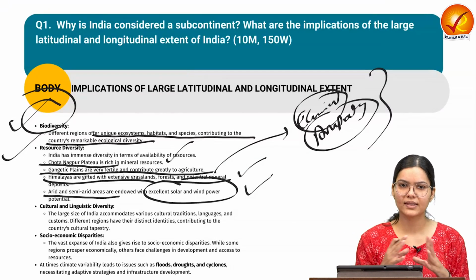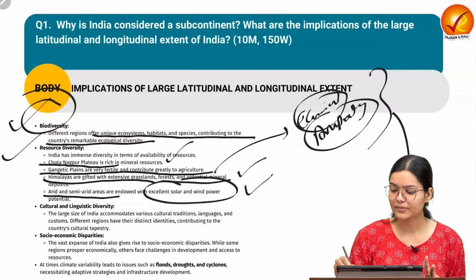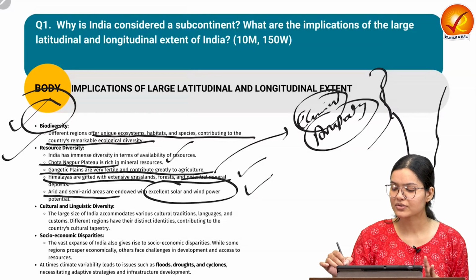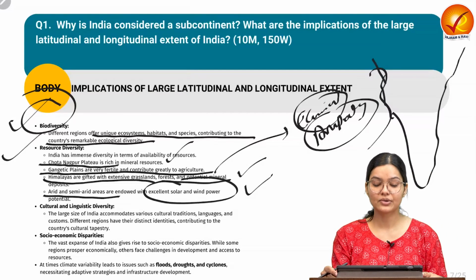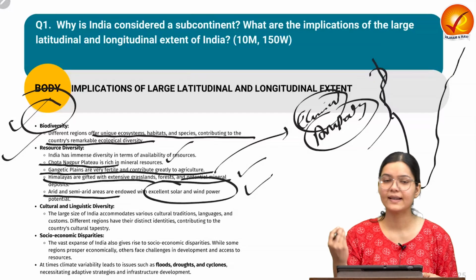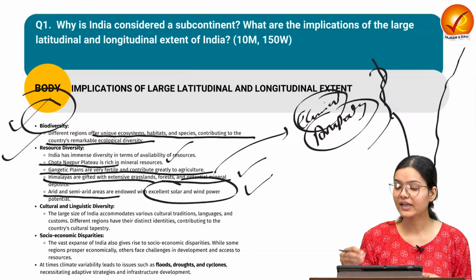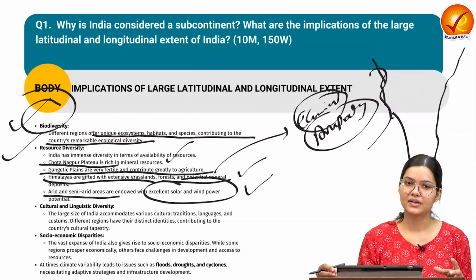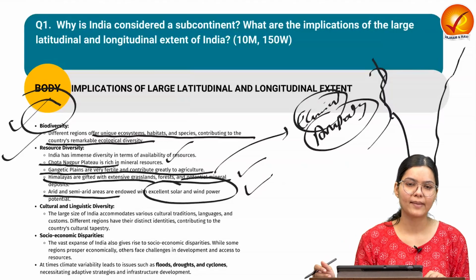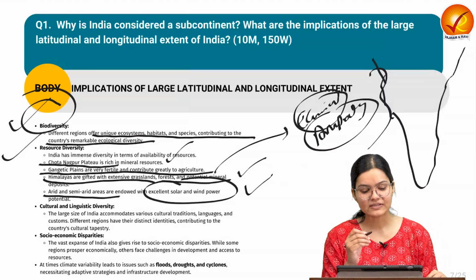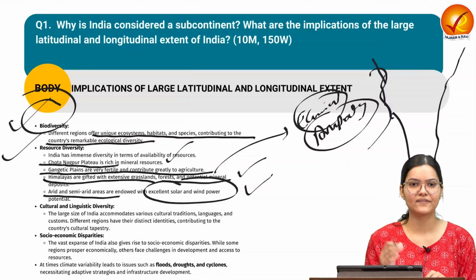Also we know, since we are surrounded by the sea on three sides, we have a vast coastline which can be used for different kinds of economic purposes. So that is also contributing to India's prosperity. Also we can harness the resources of the sea and oceans like fish and related activities, also petrochemical related things. So that is why India has resource diversity.